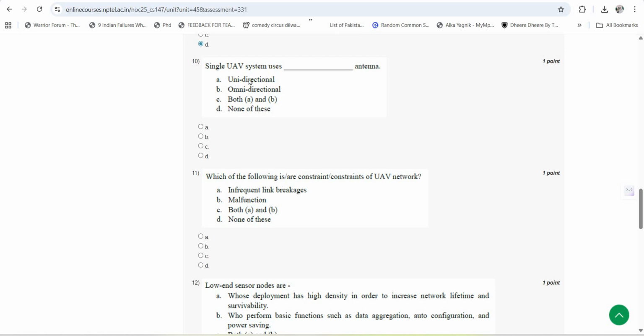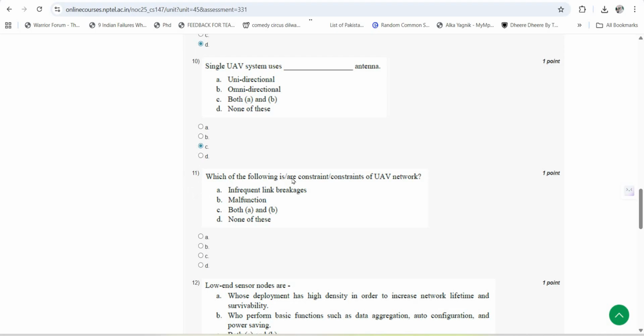Next is, single UAV system uses dash antenna. So here it uses both the unidirectional and the omnidirectional antennas. So the answer is A and B. Sorry, it will be both A and B. It means it is C.